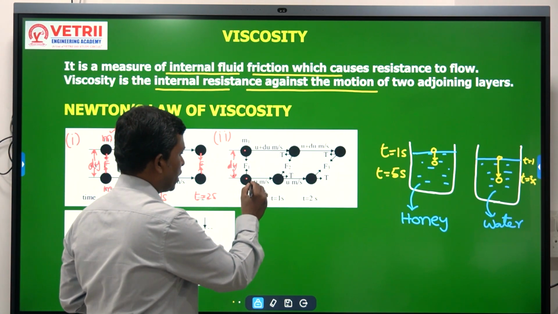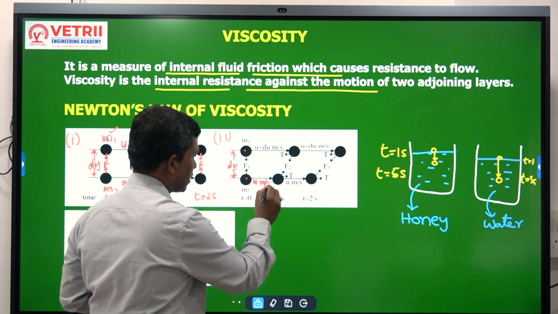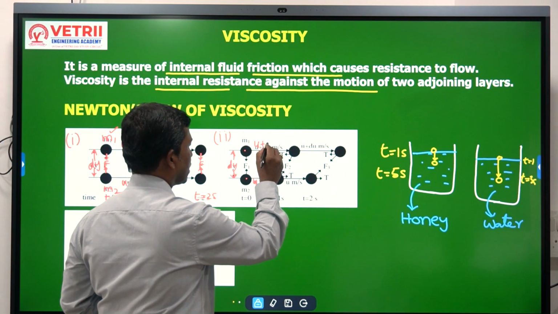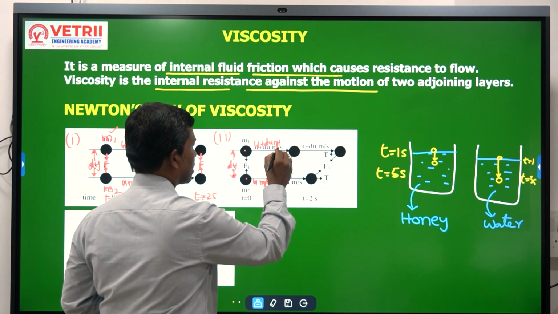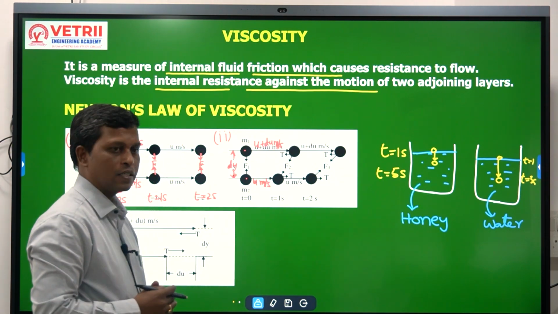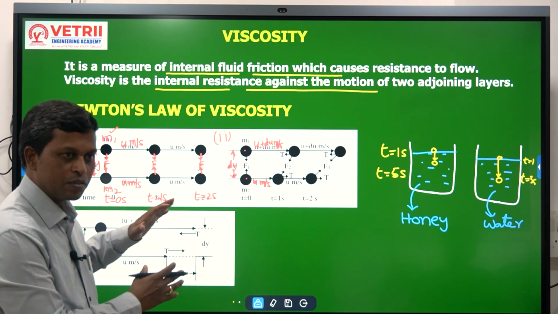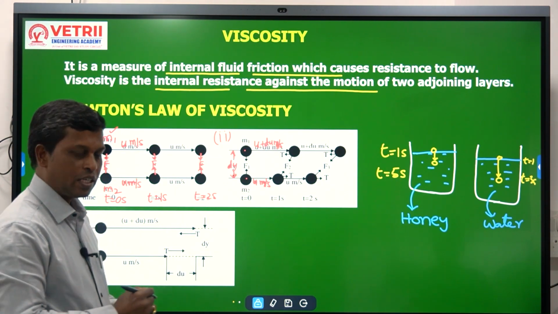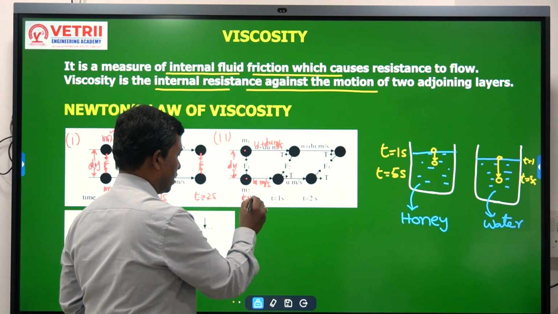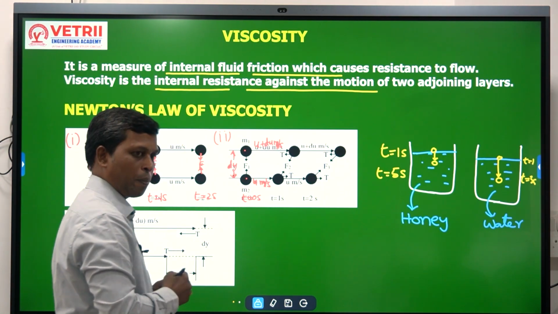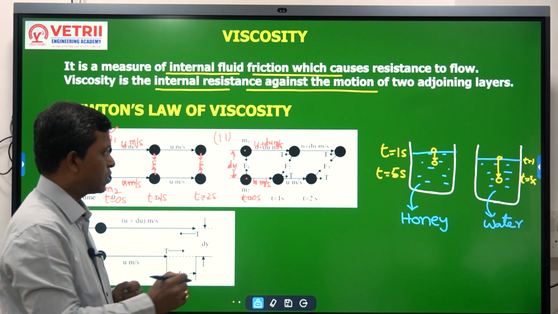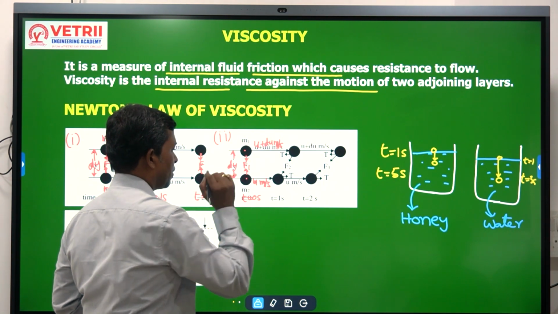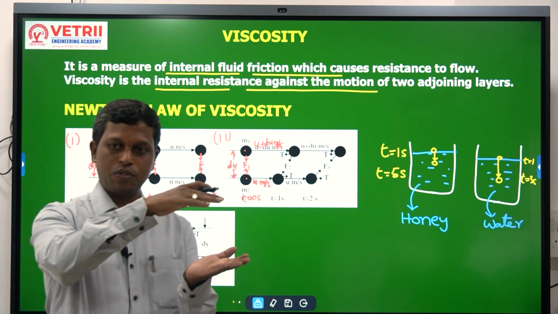M2 is moving with a velocity u meters per second, whereas M1 is moving with a velocity u plus du meters per second. Now correlate with the previous case. At time t equal to 0 seconds, the attraction between the molecules is F1, which is a normal force.